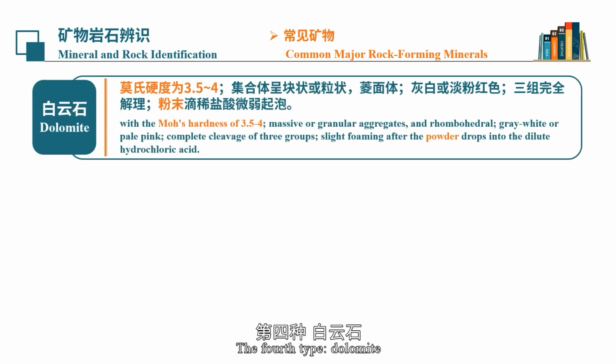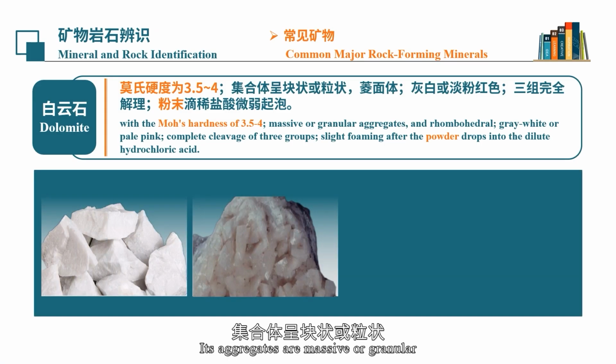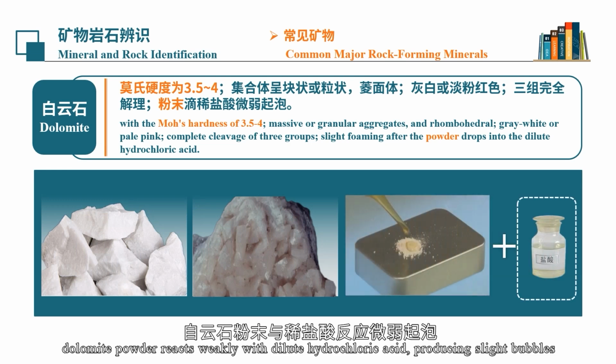The fourth type, dolomite. It has a Mohs hardness of 3.5 to 4. It is grayish-white or pale pink. Its aggregates are massive or granular. It also has 3 directions of perfect cleavage. Unlike calcite, dolomite powder reacts weakly with dilute hydrochloric acid, producing slight bubbles.